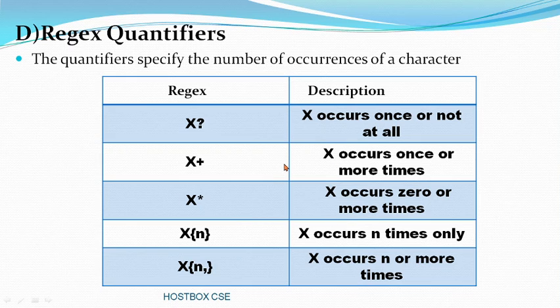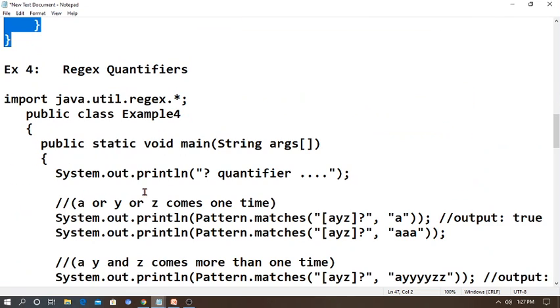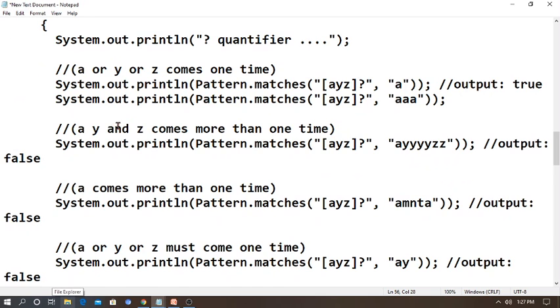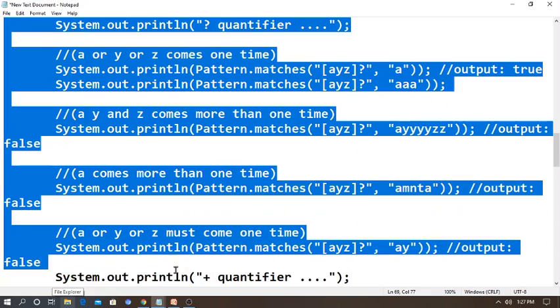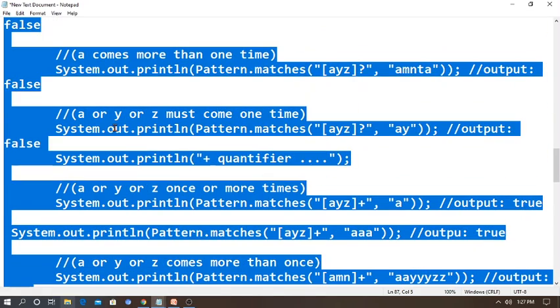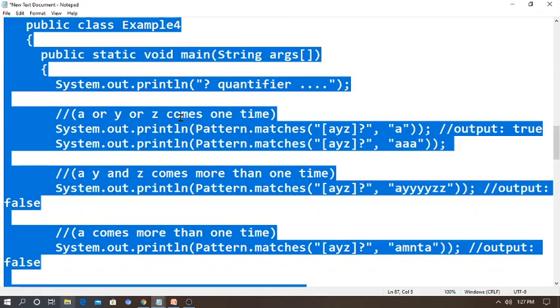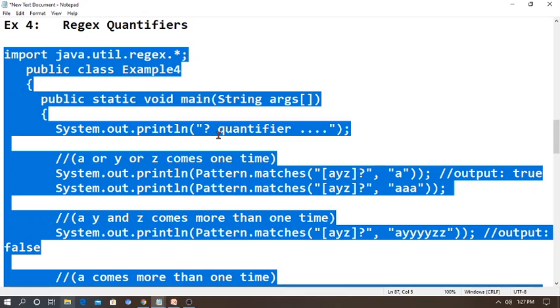So let's go for a small example, so you understand it better. Here there will be program 4. I am just using SOP, so simple, and we are just going to check the expression only. So don't be scared, just SOP. If you want, you can cut some lines here and reduce the coding also. This is just a demonstration of regex quantifiers, followed by package and program name, public static void main. Then SOP, I'm going to write the statement question mark quantifier. Then it will go and print that only.